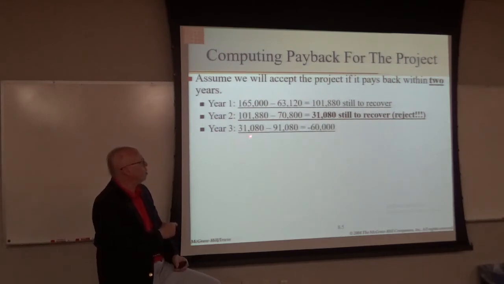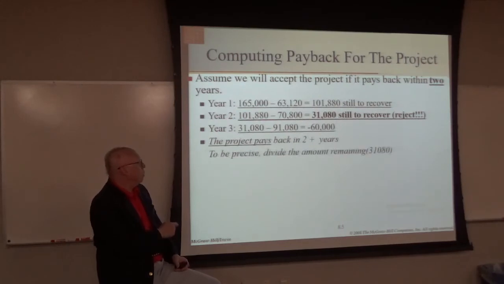All right, please notice this. This is how much we have left to recover, and this is how much we forecast we're going to generate in the third year. And so, how do we handle this? All right, let's go through here. And so we're going to divide our remaining cash flow that we have yet to recover into the total amount of cash flow that we forecast to recover in year 3.